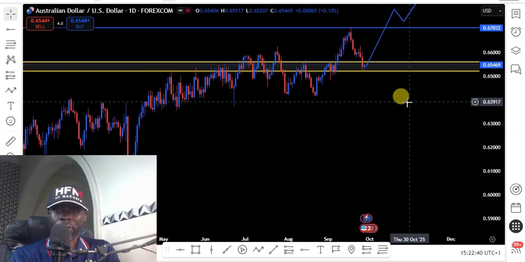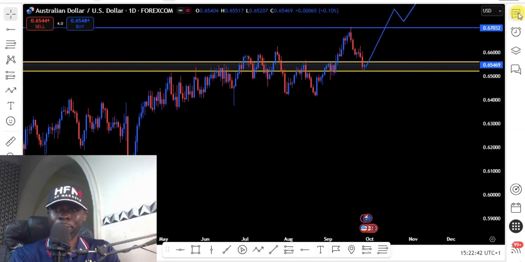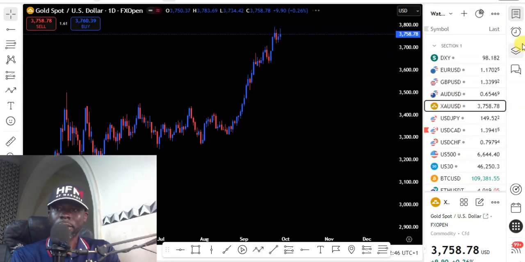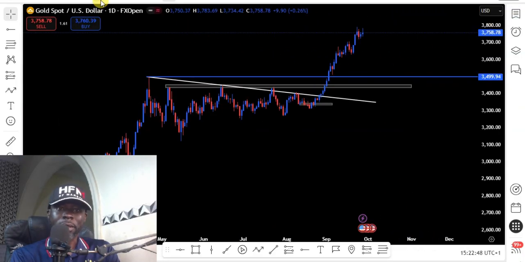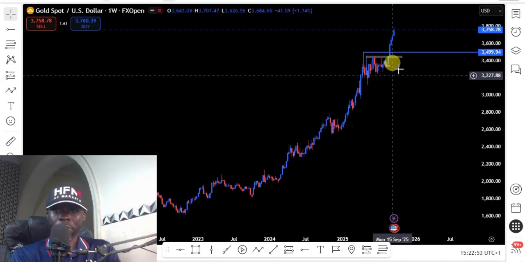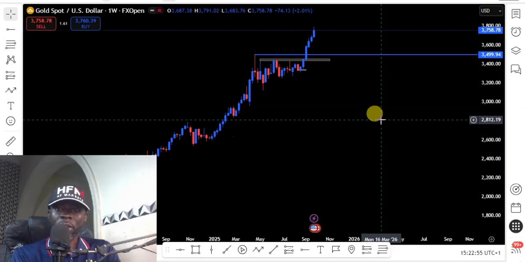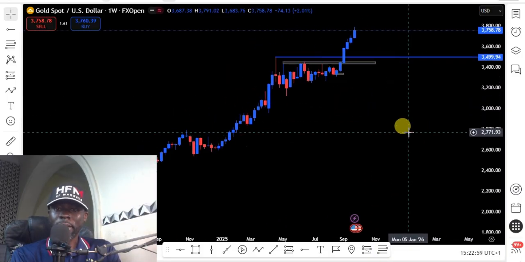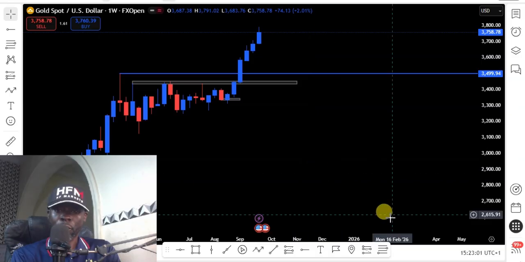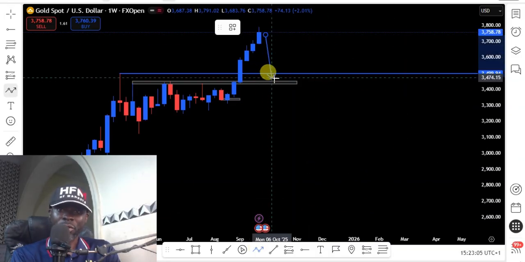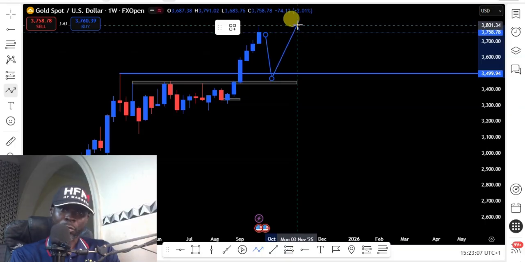So let's look at our next pair, which is the gold USD. Let's start our analysis from the weekly chart. On the weekly chart, you can see that we still have a series of higher lows. So long as we have this series of higher lows, gold still remains in an uptrend. For us to make any buying opportunity on gold, if you watch my previous weekly analysis, I was expecting price to retest this zone for me to start looking for possible buying opportunities.